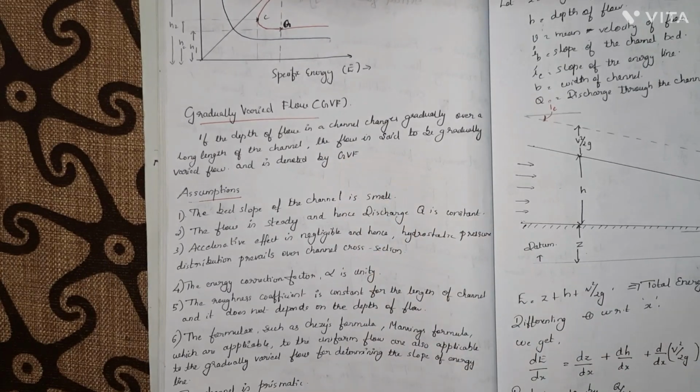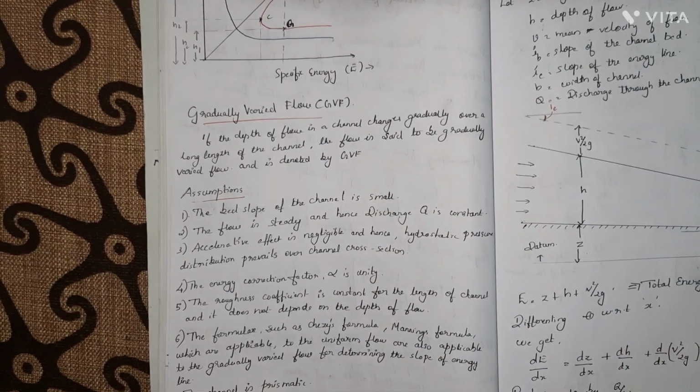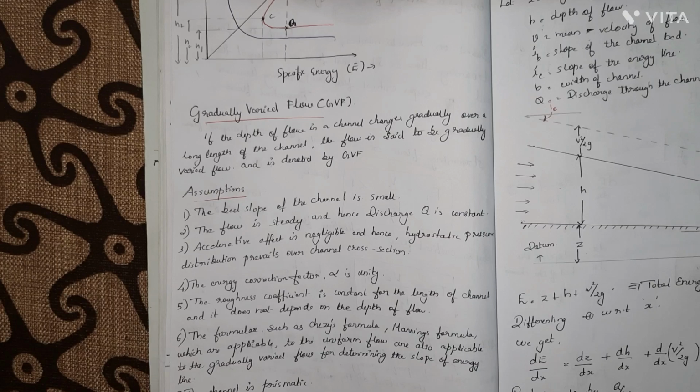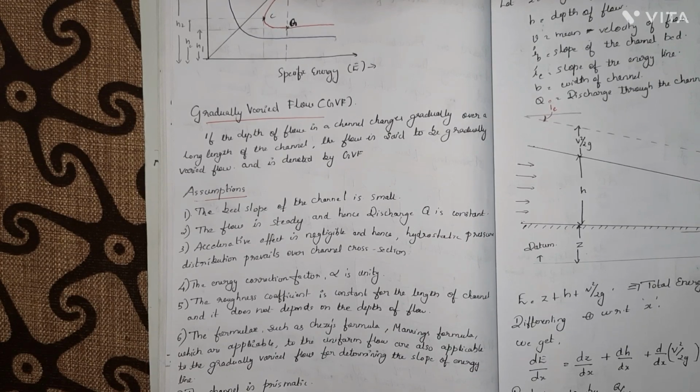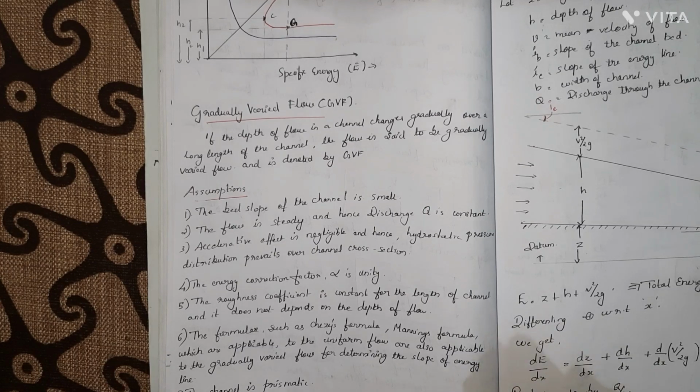That is, if there is an open channel and the depth of flow is changing gradually, not rapidly. If it is changing rapidly, then it's a rapidly varying flow. And if there is no change in the depth of flow in an open channel, that is a uniform flow, isn't it? There was uniform flow, rapidly varying flow, and gradually varying flow.